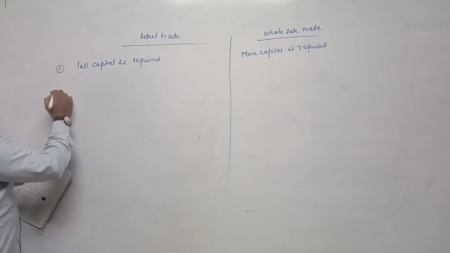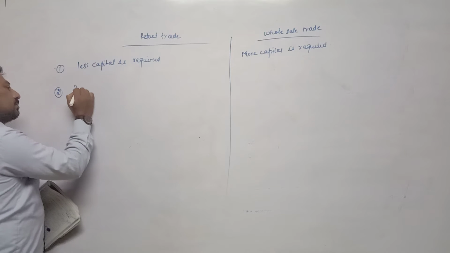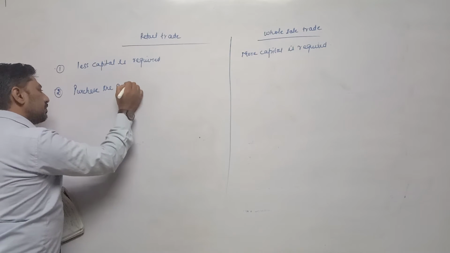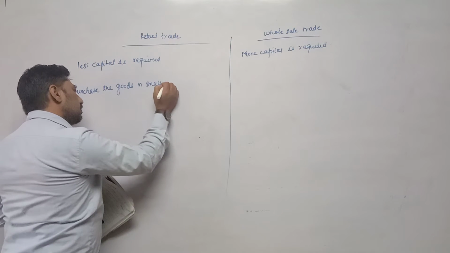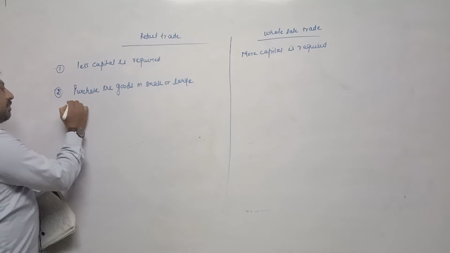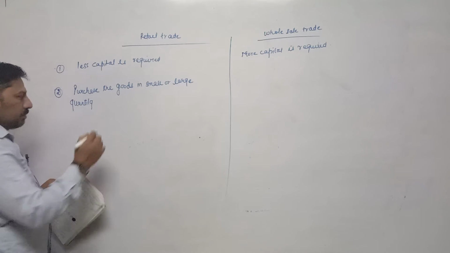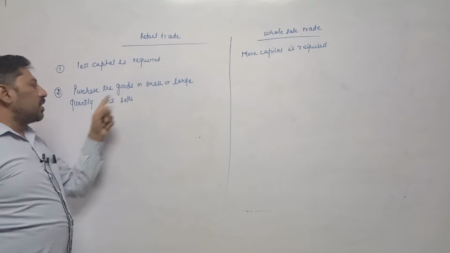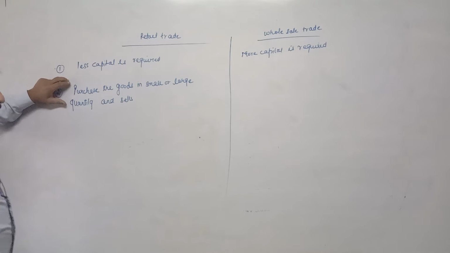Second one is, in case of retail trade, they purchase the goods in small or large quantity. Purchasing in a small or large quantity depends upon the nature of business, whether the number of customers is more or less.